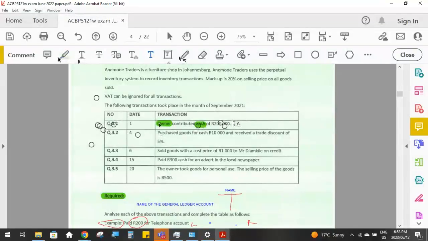So we know as soon as we see that there is a transaction between the owner and the business, we know that proprietary, I can never spell it. Oh, Heather, you got that wrong. So bad.